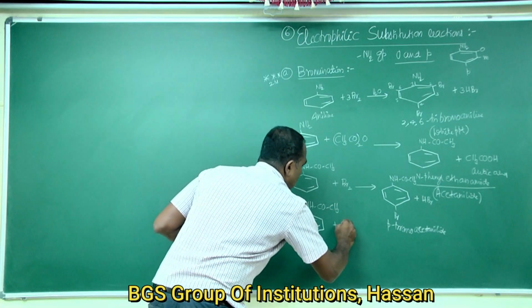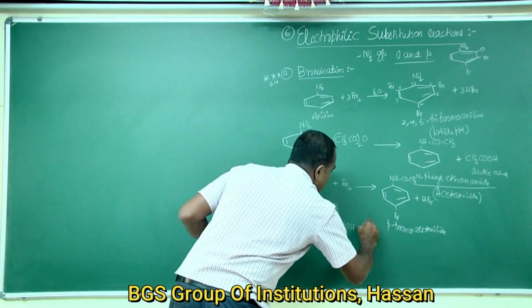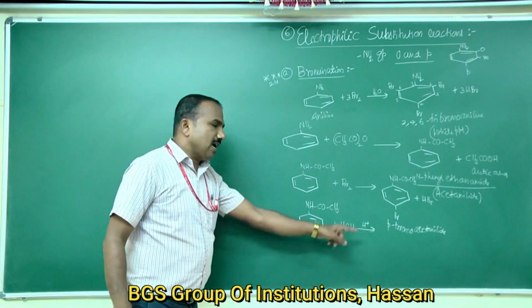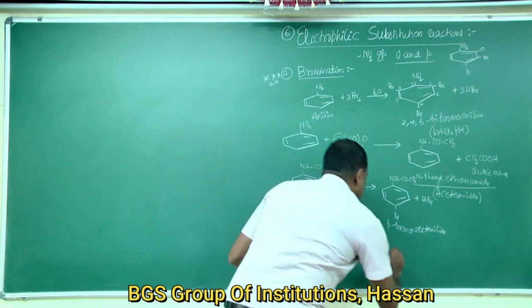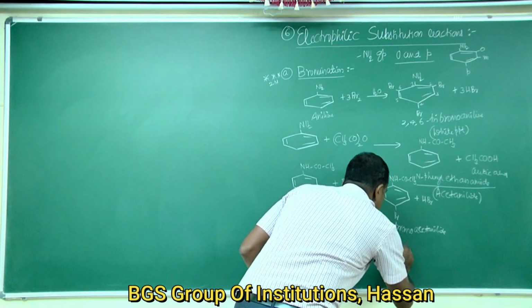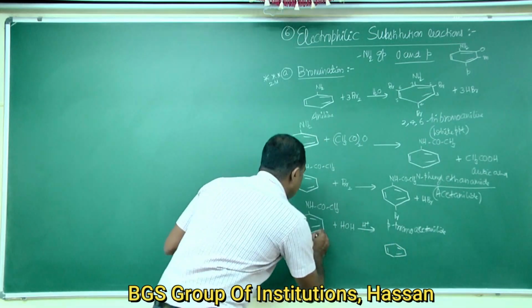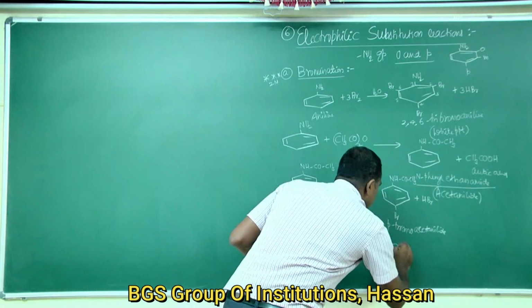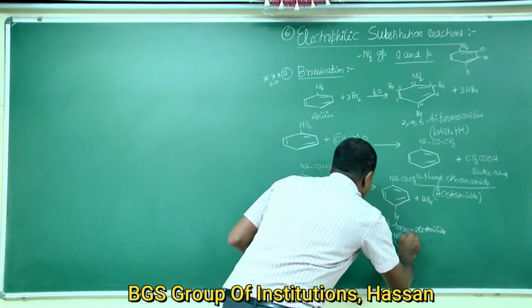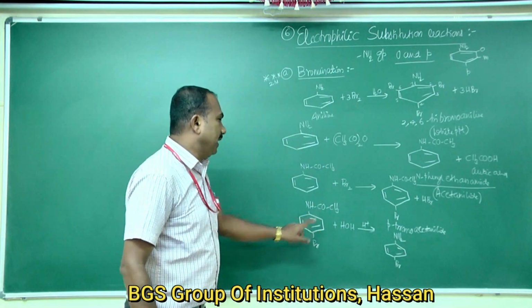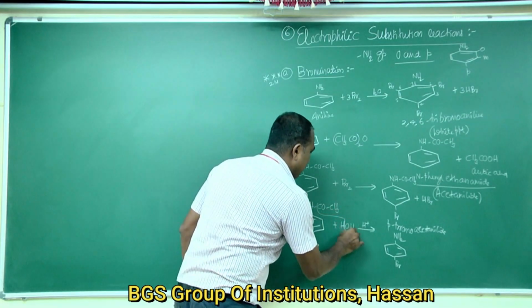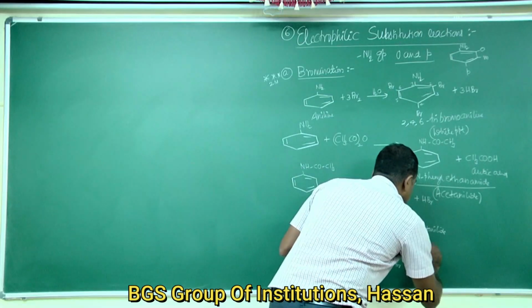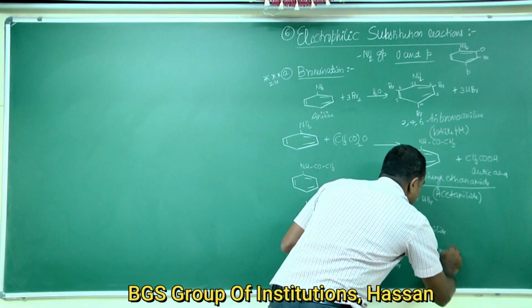On hydrolysis in the presence of acid, para-bromoacetanilide gives the product para-bromoaniline, along with CH3COOH.